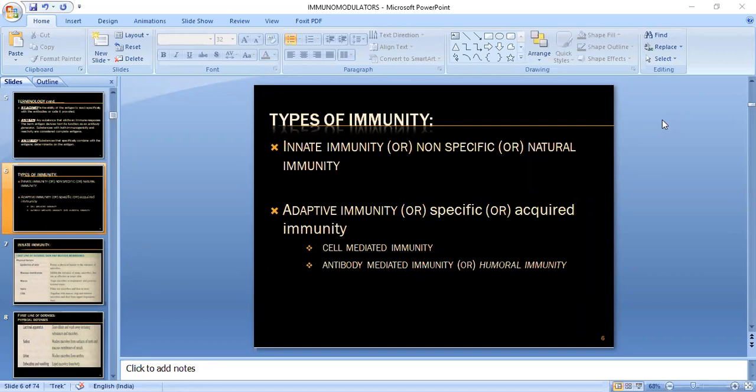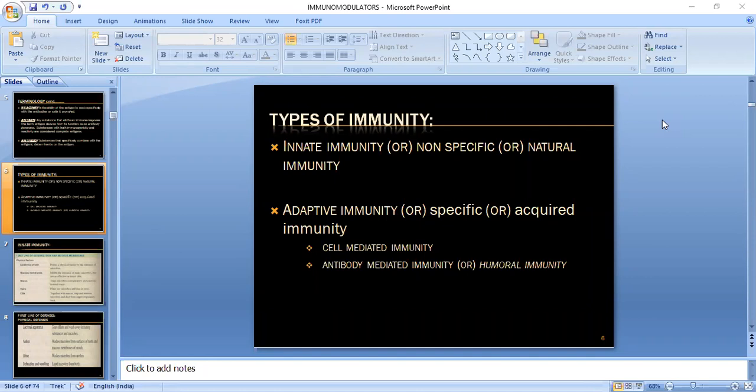The adaptive immunity refers to antigen-specific immune response. The adaptive immune response is more complex than the innate. We have seen that the innate one is a non-specific defense mechanism that depends upon the chemical property of the antigen. But in adaptive immunity, the antigen will be responded to by a specific immune response. Therefore it is more complex than the innate.